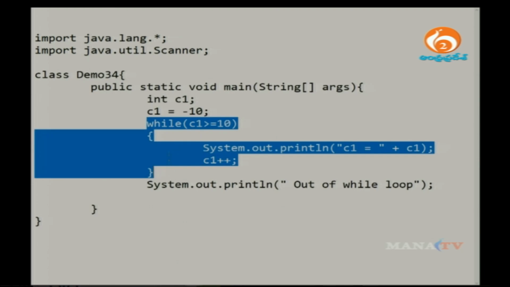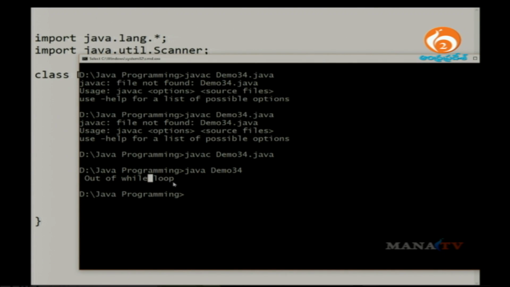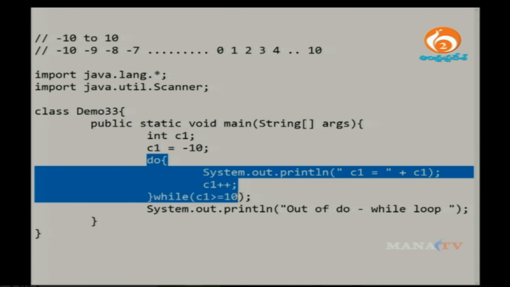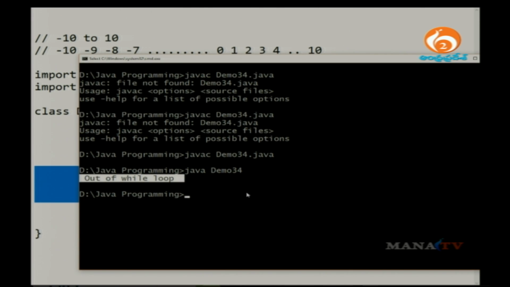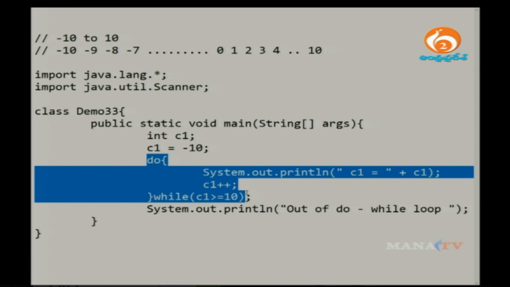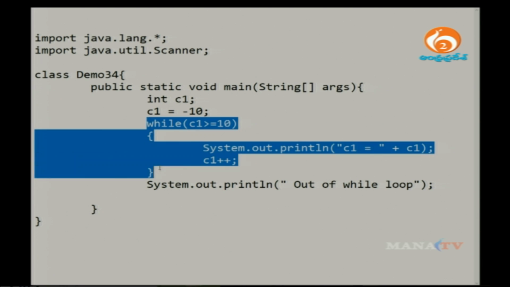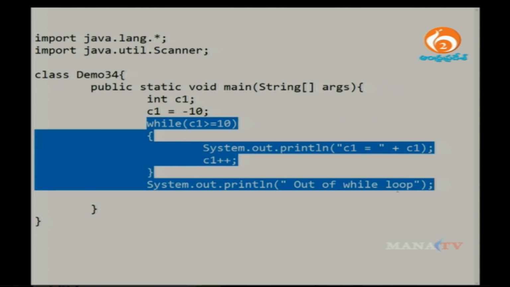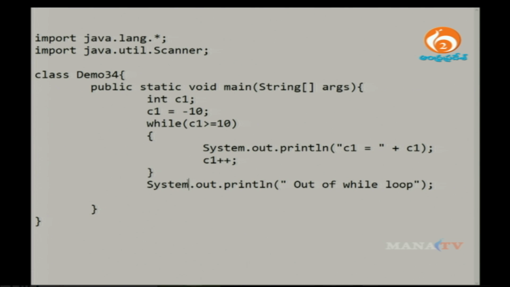No statements are executed, and directly the control is transferred to out of while loop. Here in this particular do while, this particular line of code is executed at least once, whereas in a while loop no statements are executed from this particular block of code. Is it clear, guys? So that is the reason there are 2 points which you have to remember in terms of do while.